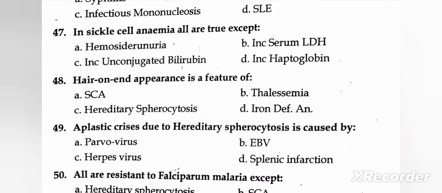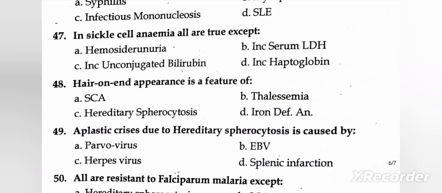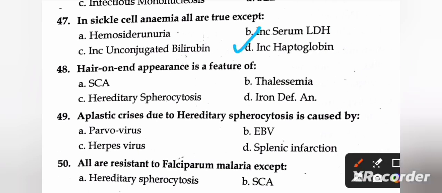Next question is, in sickle cell anemia all are true except A, hemosiderinuria; B, increase serum LDH; C, increase conjugated bilirubin; and D, increase haptoglobin. So the right answer is number D, increase haptoglobin. Next question is, hair on end appearance is a feature of SCA, thalassemia, hereditary spherocytosis, and iron deficiency anemia. So the right answer is thalassemia.